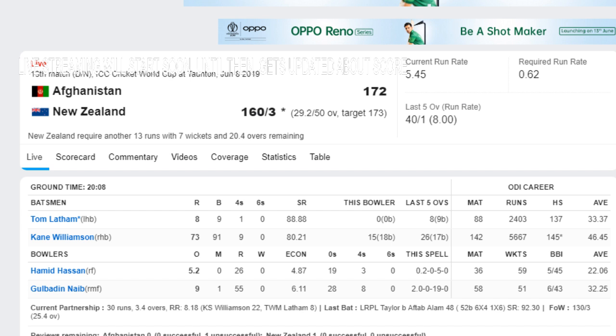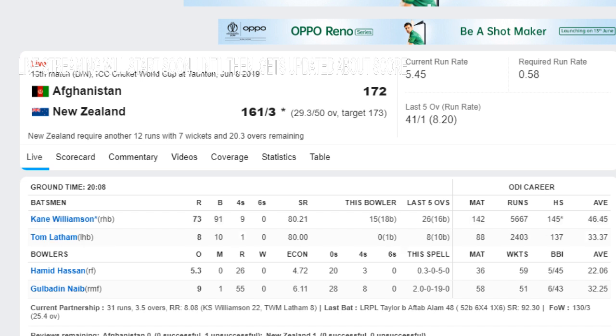Kane Williamson has moved to 73 runs off 91 deliveries. The last wicket was Ross Taylor at 48, facing 52 deliveries, hitting 6 fours and a 6 with a strike rate of 92.3. The current partnership is 31 runs off 3.5 overs.